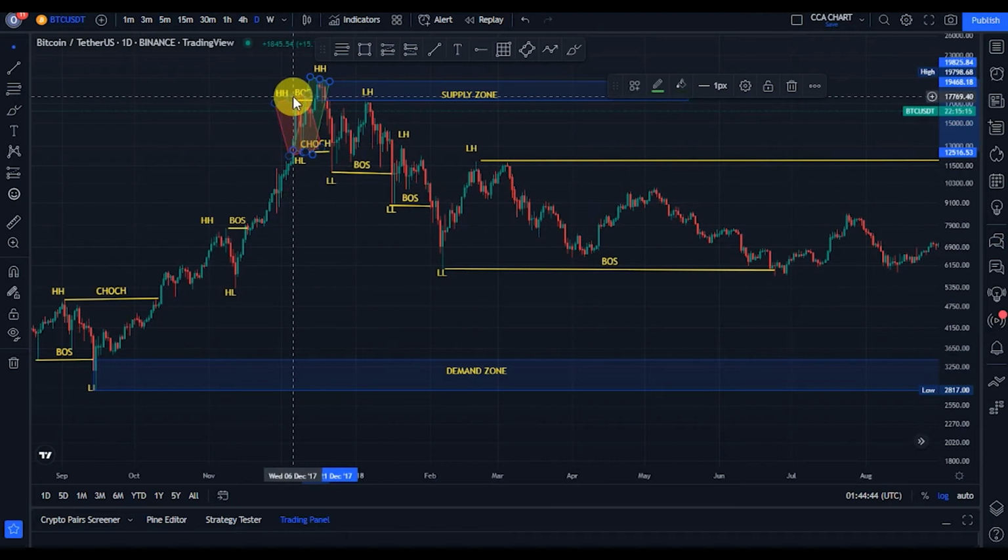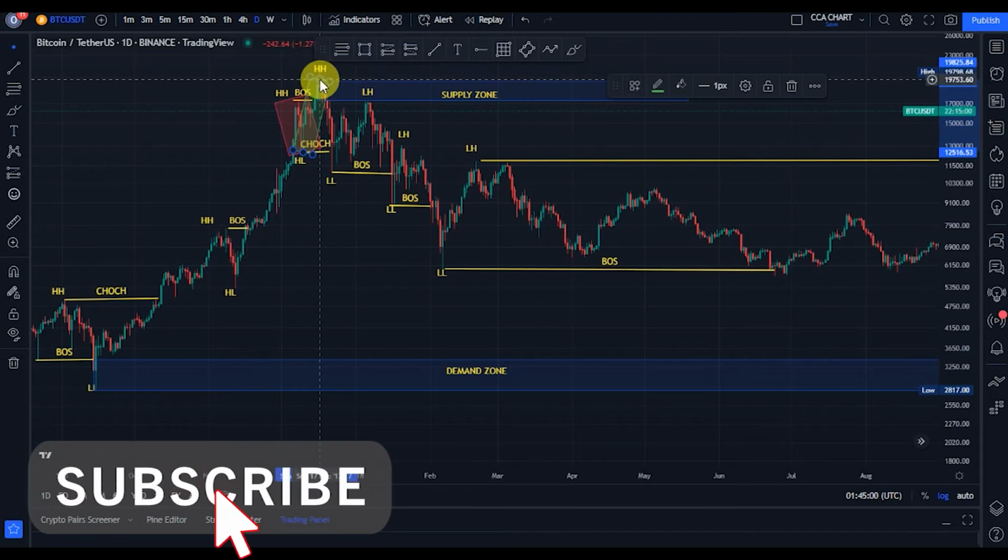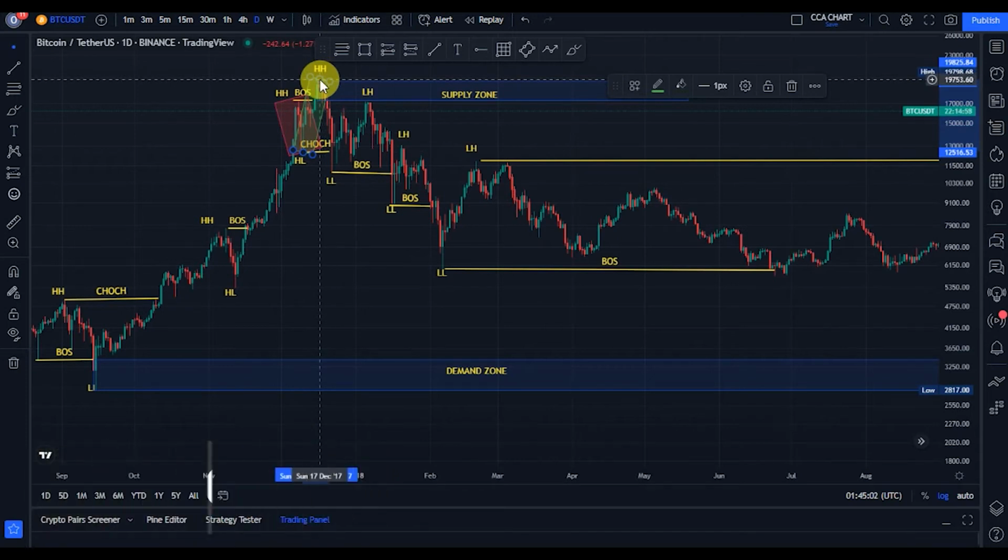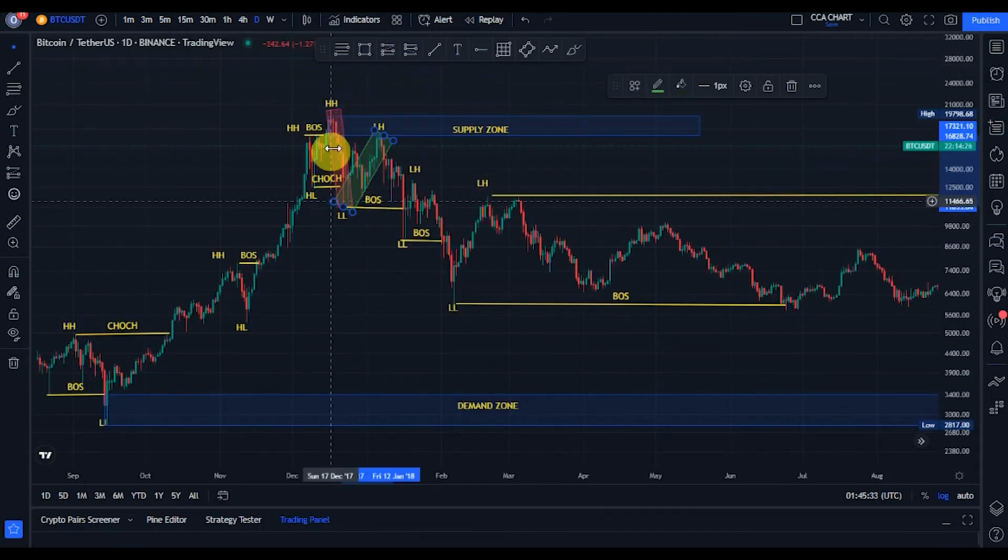The bears came back, took price from that 17,700 and pulled it back to about 12,500. And guys, the bulls came back, pushed price from that 12,500 back to about 19,700. Guys, expecting a pullback. The bears took price from that 19,700 and pushed it back to about 11,000. And guys, this is another break of structure to the downside.